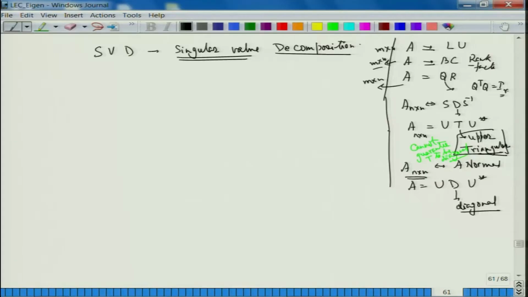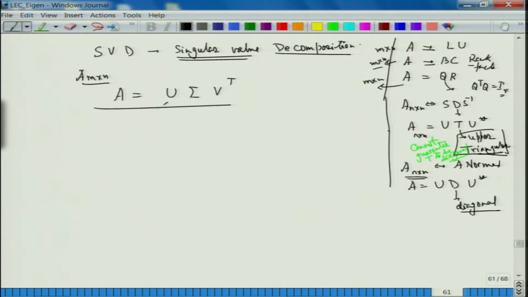So we would like to formulate those ideas in terms of A, which is an M cross N matrix, fine. So what this SVD theorem says is that any matrix A can be written as U sigma V transpose, I think, yeah. So this is the note that I have.